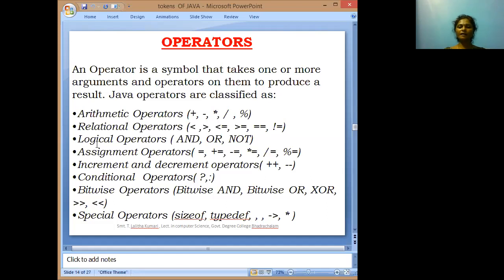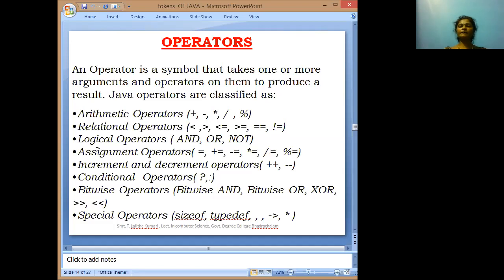In Java, C, or C++, the assignment operator and the equal to operator are different. The assignment operator is used to assign some value or expression to a variable.